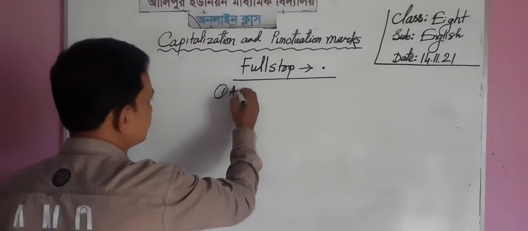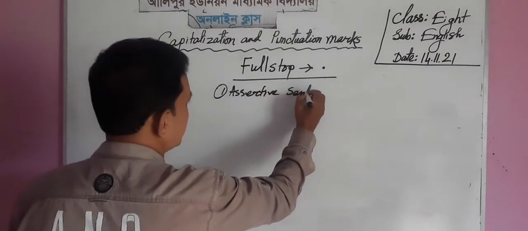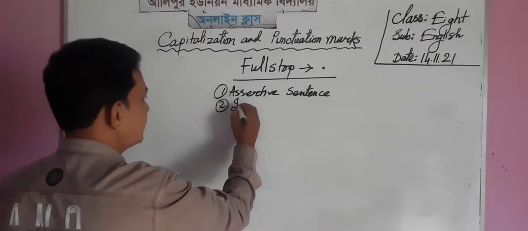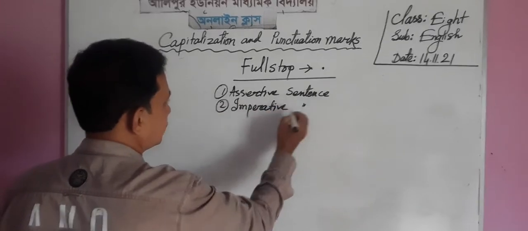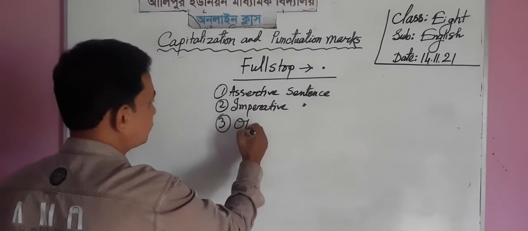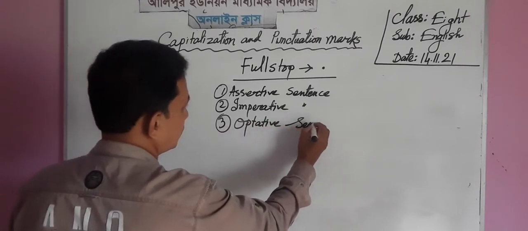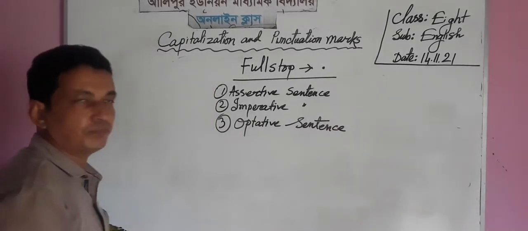1. Assertive sentence. 2. Imperative sentence. 3. Optative sentence.